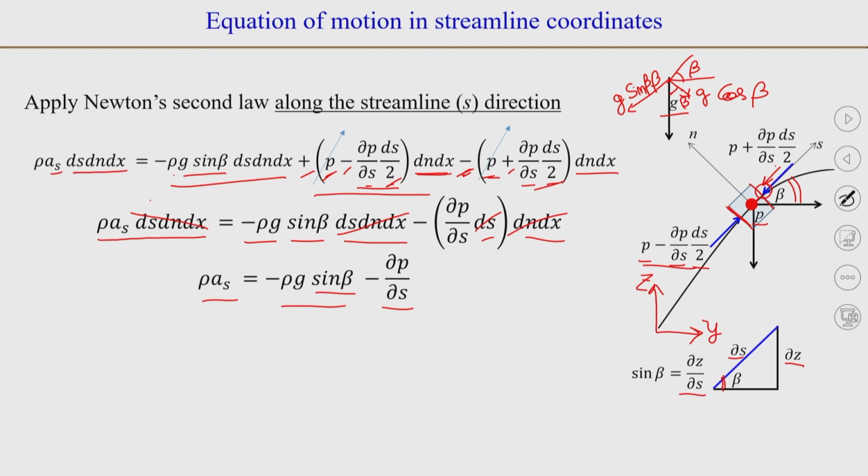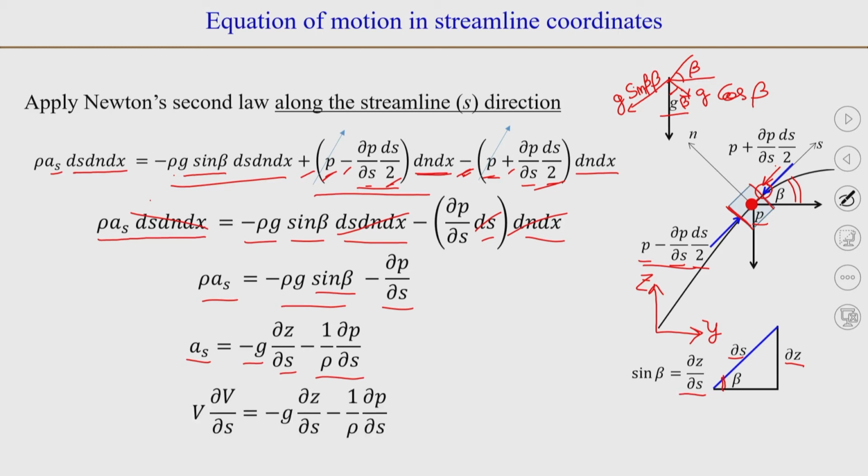So, we can substitute that and we get a s is equal to minus g dou z by dou s minus 1 over rho dou p by dou s. We can substitute the value of a s that we obtained, v dou v by dou s is equal to minus g dou by dou s of z minus 1 over rho dou p by dou s.